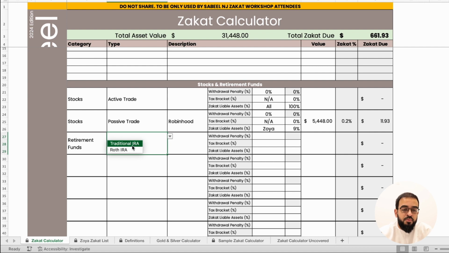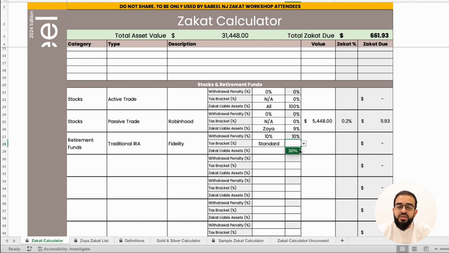There are 2 types of retirement funds that we're covering: traditional IRA and Roth IRA. Again, if you have a 401k, if you have a 403b plan, they go into the traditional IRA. If you have a 529 college savings plan, they go into the Roth IRA. We can put in a name of the brokerage firm that you have. We can go through withdrawal penalty. For a traditional IRA, the withdrawal penalty should be 10%. The tax bracket is defaulted to 30%.